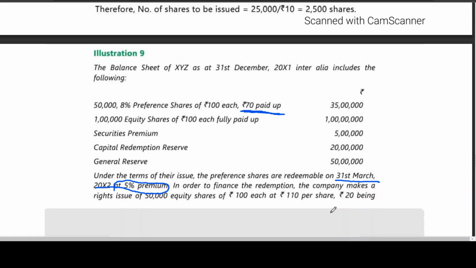Now, I think if you look at it, what is the amount that is to be transferred to CRR?